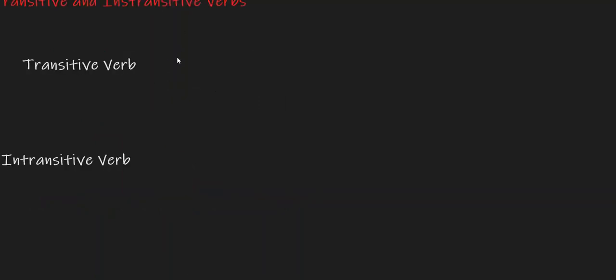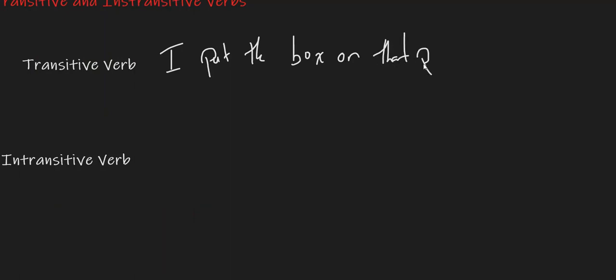So if I said, "I put the box on that pile," the verb clearly is "put," but the verb also has an object, which in this case is "box."